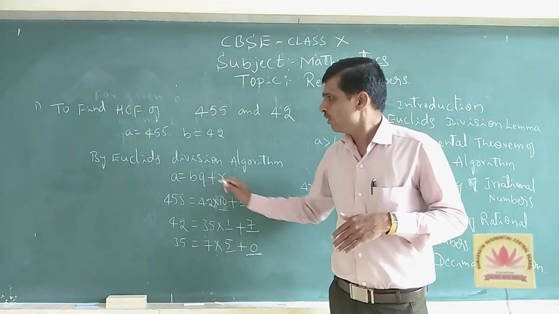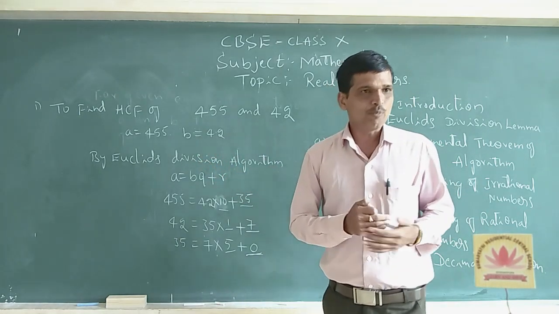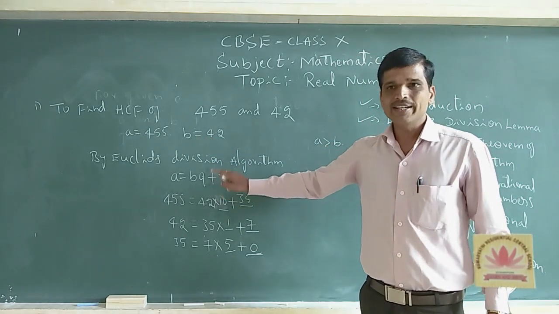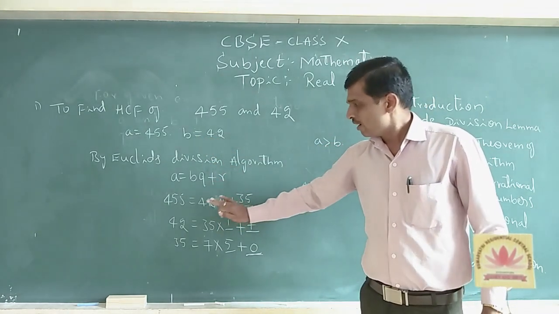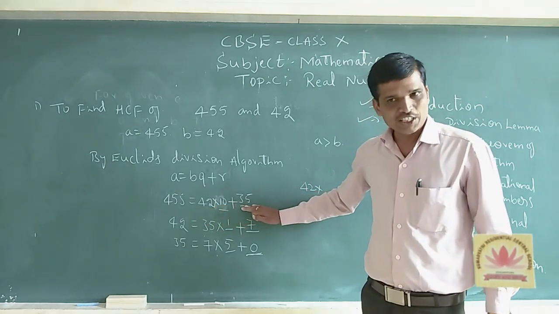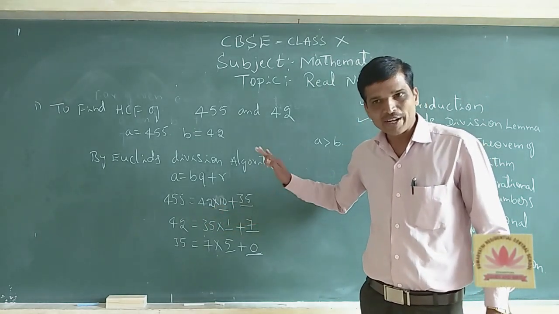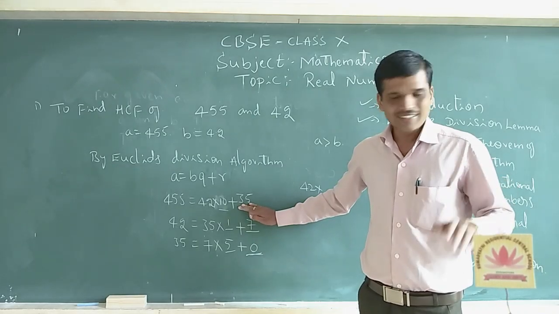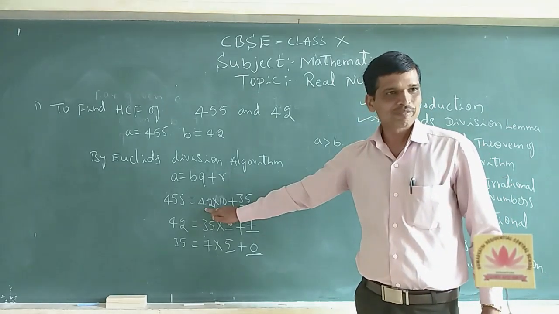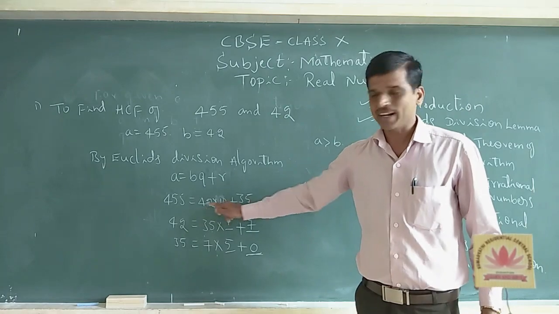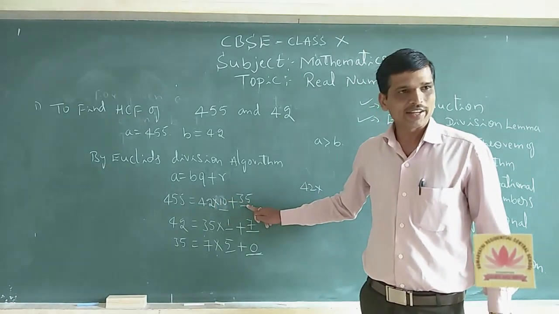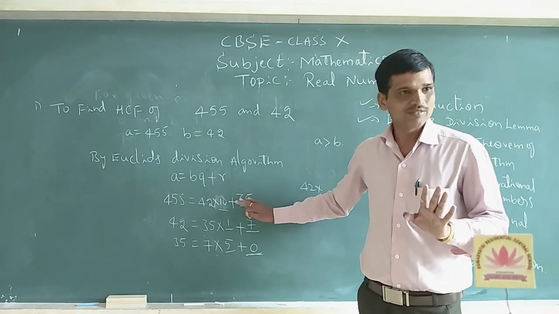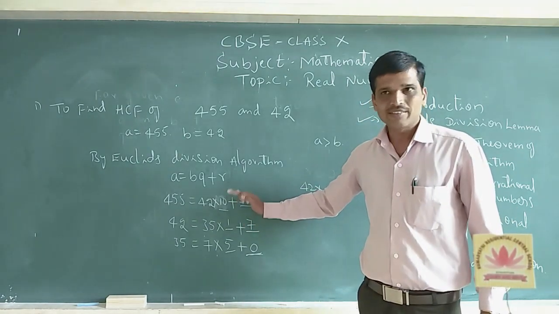So stepwise, first we apply the Euclid division lemma, and in the second step we continue until the remainder is 0. If the remainder comes 0, then you can stop the division method, and the divisor at that step is the HCF. Here 35 was the divisor, but the remainder was not 0, so it continues.